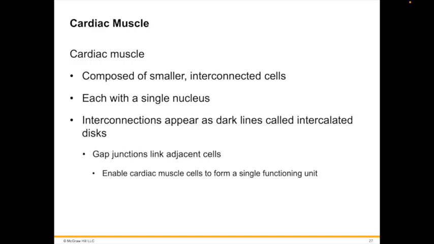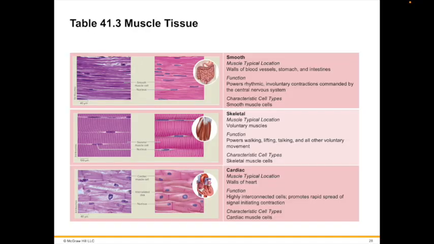It contracts as a syncytium. Certain specialized cardiac muscle cells can generate electrical impulses spontaneously, but the nervous system usually regulates the rate of impulse activity. The impulses generated by the specialized cell groups spread across the gap junctions from cell to cell, synchronizing the heart's contraction. And this is more so found in chapter 48.